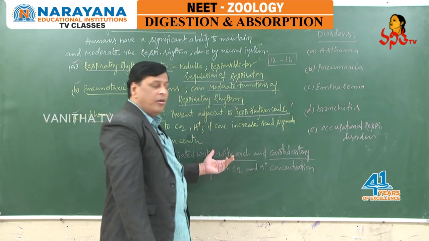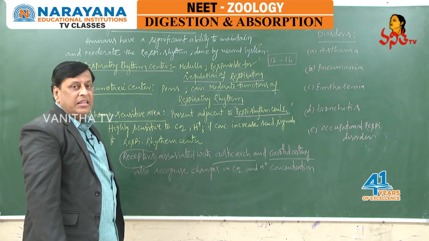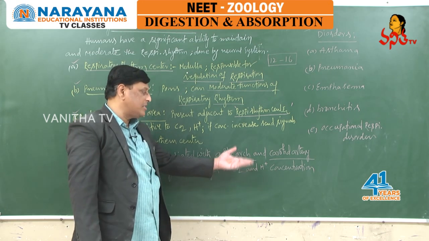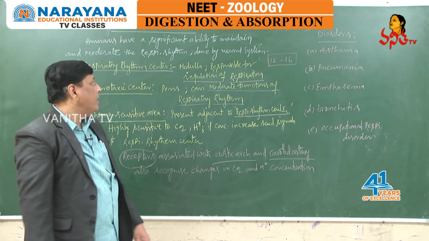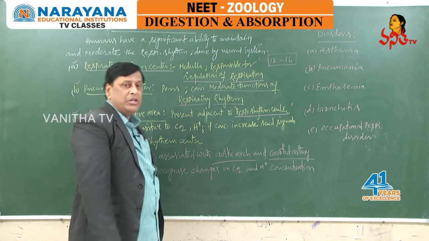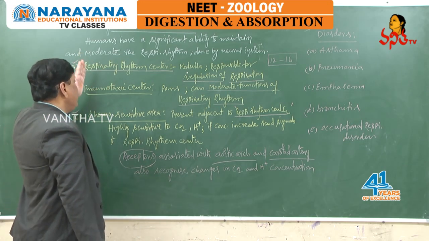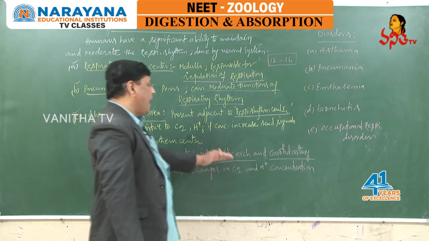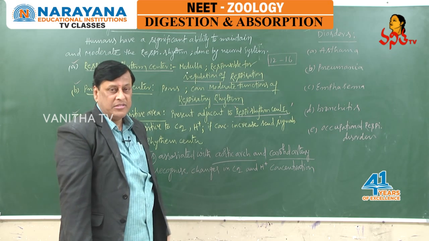They can recognize the fluctuations or concentration changes of CO2 and H plus ions in the body. Accordingly, they send signals to the respiratory rhythm center to take proper action to maintain proper respiration in the body. In the same way, the respiratory rhythm center, pneumotaxic center, chemosensitive area, and receptors associated with the aortic arch and carotid artery regulate the total respiration process.